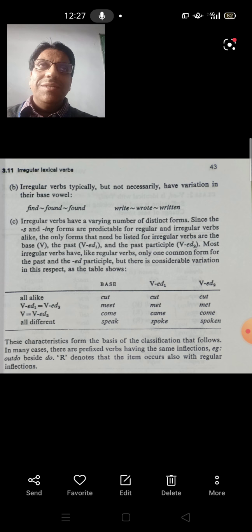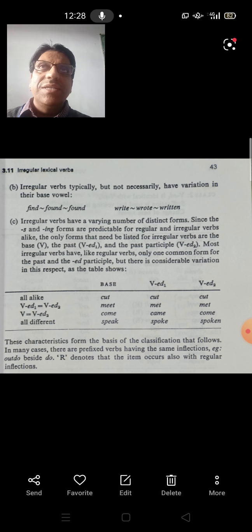Now, both spelling and pronunciation cannot be used for classification of irregular verbs into various classes, which is impractical. It is only the pronunciation which is considered for the classification of irregular verbs. And there are three characteristics on the basis of which the irregular verbs are classified into 7 classes. The first one is the identity of past tense and the past participle.